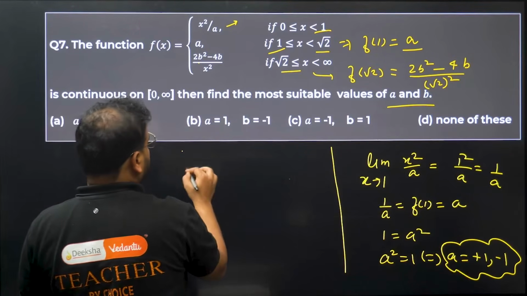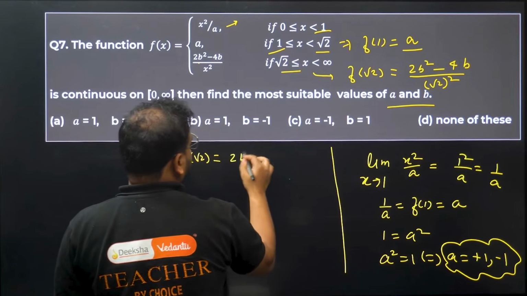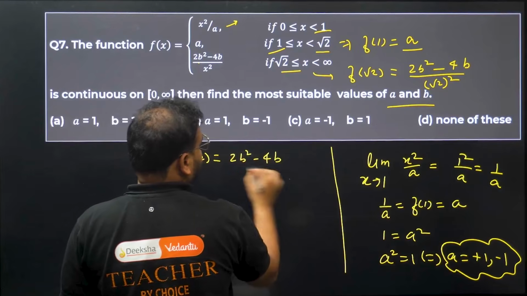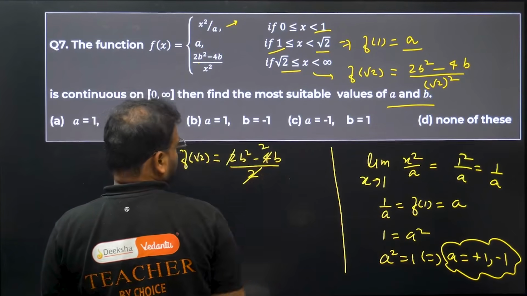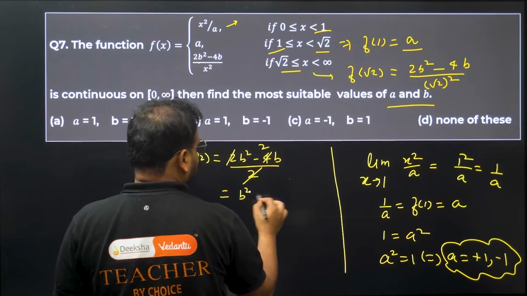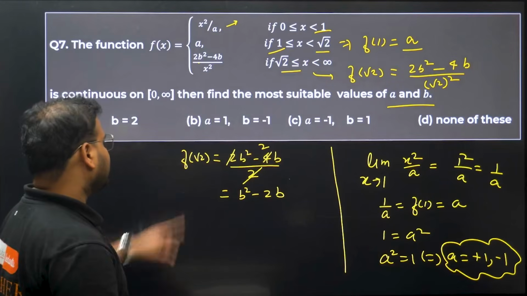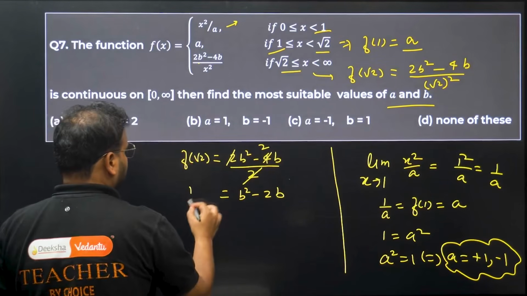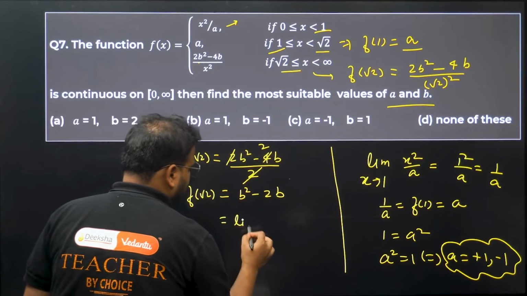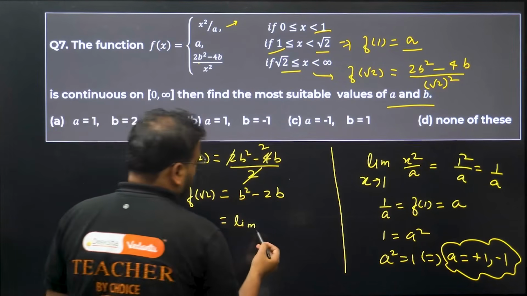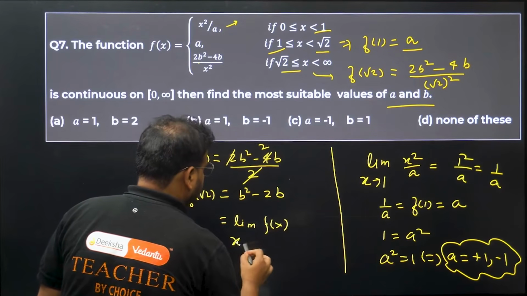I get f of root 2 as 2b square minus 4b divided by the square of root 2, which is simply 2. Cancel this 2 with that 2. My answer is coming as b square minus 2b. And this f of root 2 is equal to the limit of the function f(x) when x tends to root 2.